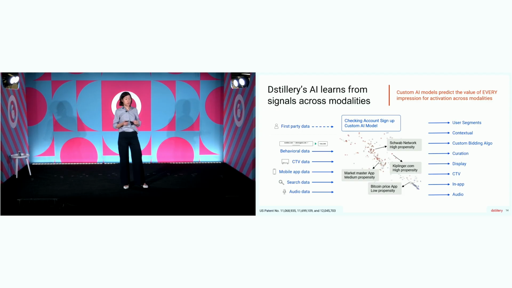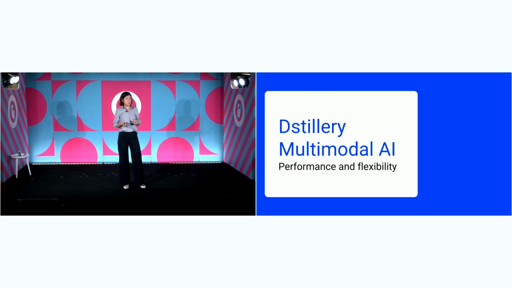And so that means that because we're learning this across modalities in this space that's natively fluent across all these different data types, we can automatically express that behavioral prediction of what's going to drive results in terms of user segments, the devices and their history that's most likely to drive this behavior, or just inventory alone with contextual or curation. We can express it with bidding algorithms, and all of that can happen on display or CTV or in-app and now audio. So this is the view of how we're learning across data modalities to get the best view of the customer, the potential customer for the brand.